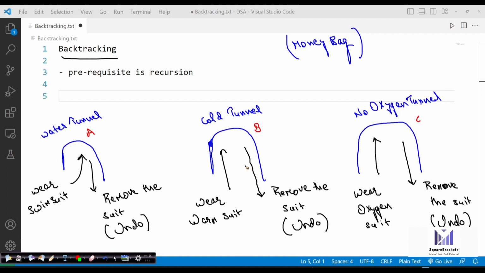So basically in backtracking, we simply attempt to solve a subproblem. And if we don't reach the desired solution, then you undo all the operations that you have performed, and then you try another subproblem. This is the basic idea behind backtracking.